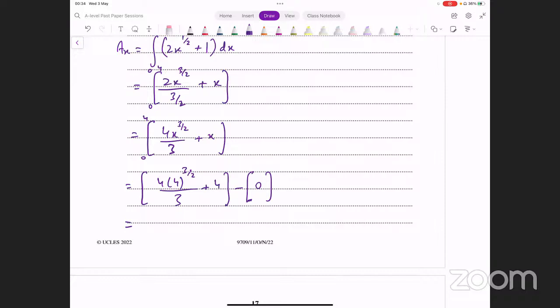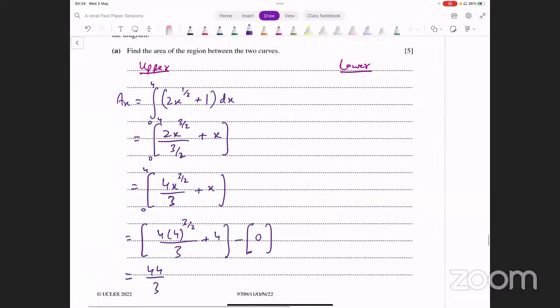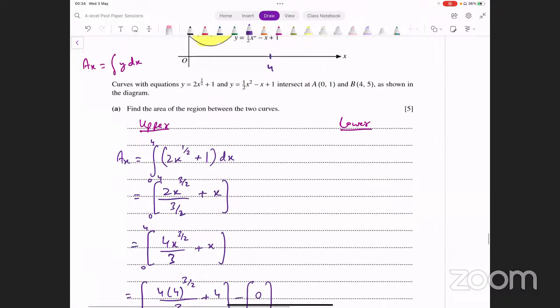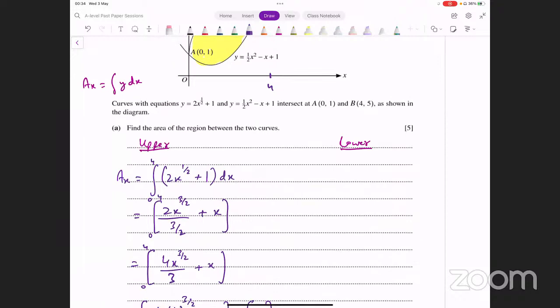It's going to be 4 into 8 divided by 3 plus 4. This is giving me 44 over 3. Okay, this is one area that we're getting. Upper curve या x-axis के दरम्यान में। अब lower curve वाला देख लें। What's the other equation? It's half x squared minus x plus 1. इसको integrate करना है from 0 to 4 again.